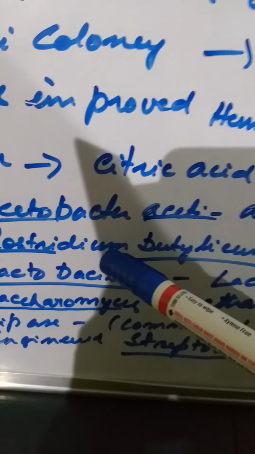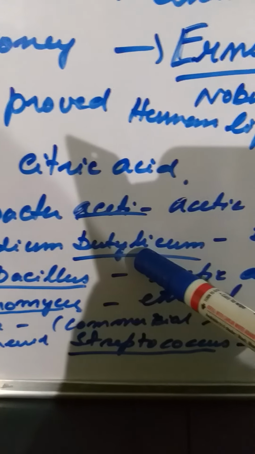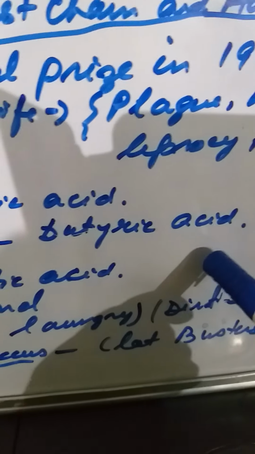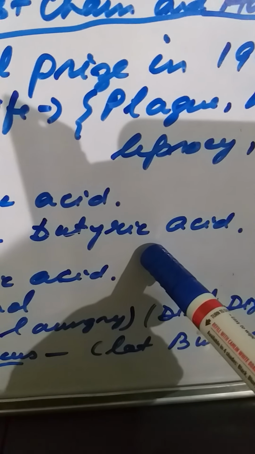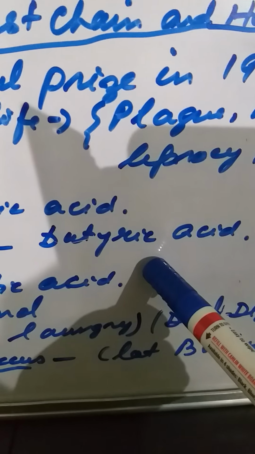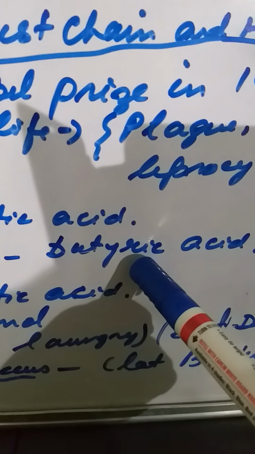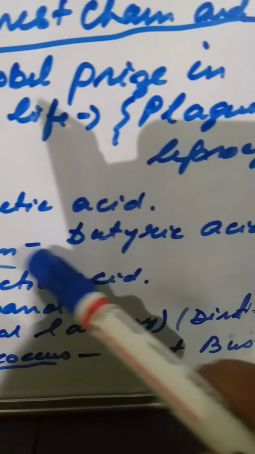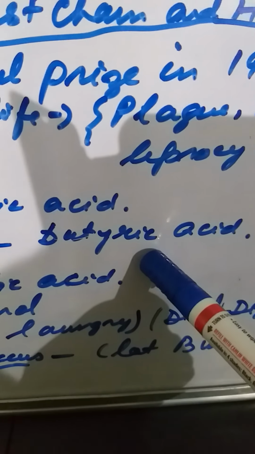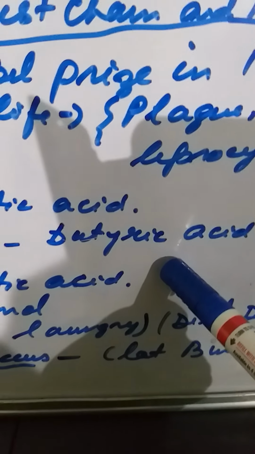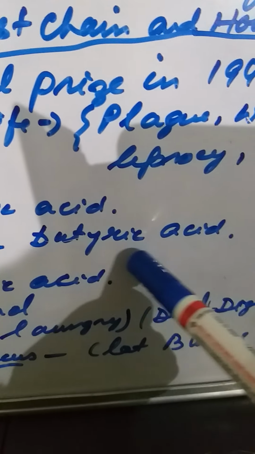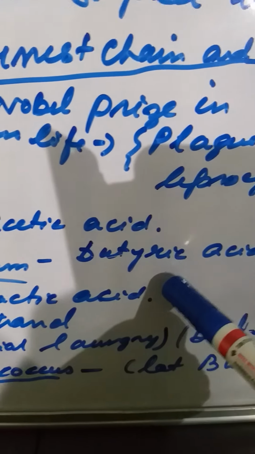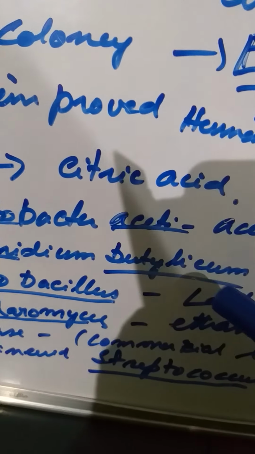Next comes Clostridium butylicum, which produces butyric acid. Generally you know that it is found in butter. When butter gets rancid due to Clostridium butylicum, even ghee and butter both, if you keep them for some time, the taste becomes bitter-like because of the production of butyric acid by Clostridium butylicum.